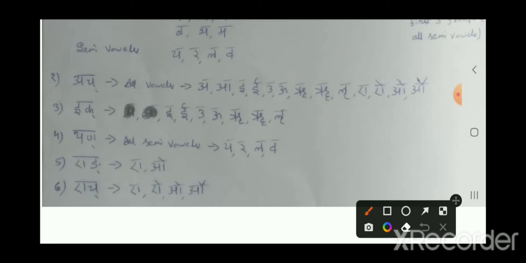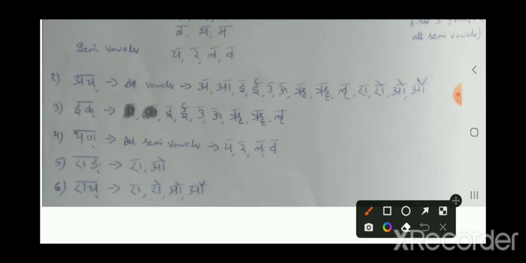When I say Yan Pratyahara, Yan means all semi-vowels. What are the semi-vowels? Ya, Ra, La, Va. All these are the semi-vowels. And coming to Eng Pratyahara, Eng Pratyahara means E and O. These two letters fall under Eng Pratyahara.